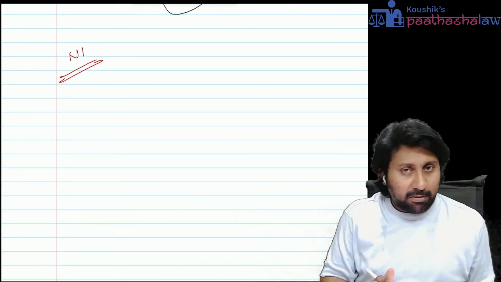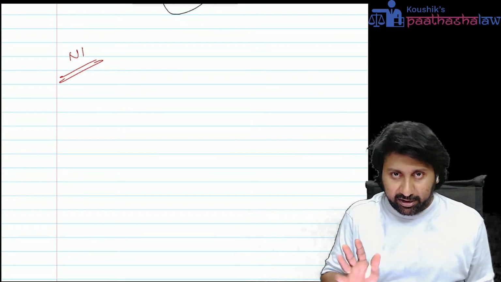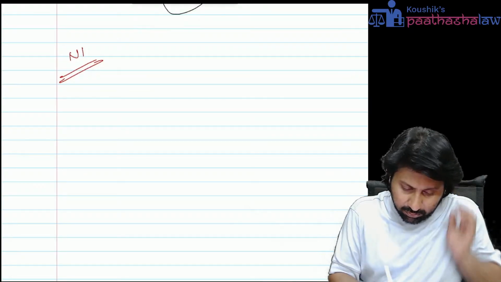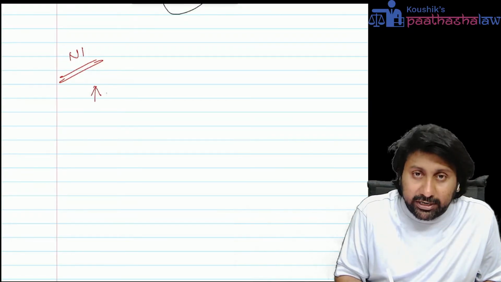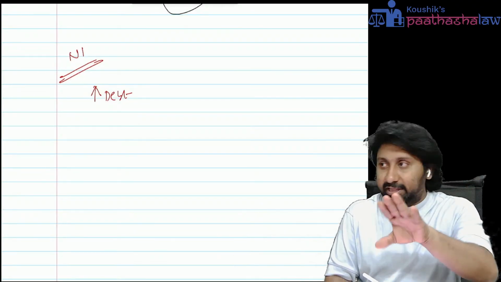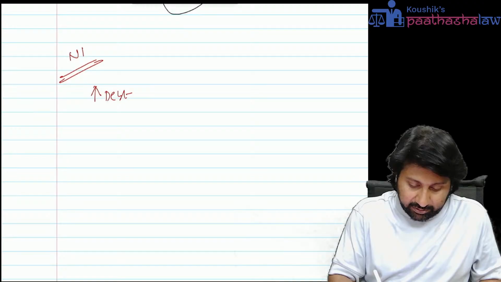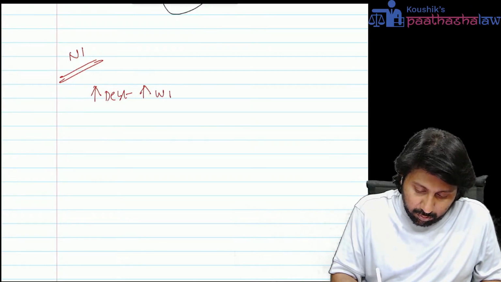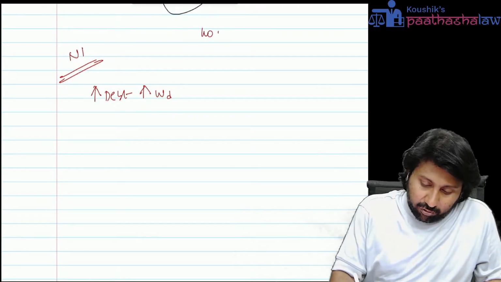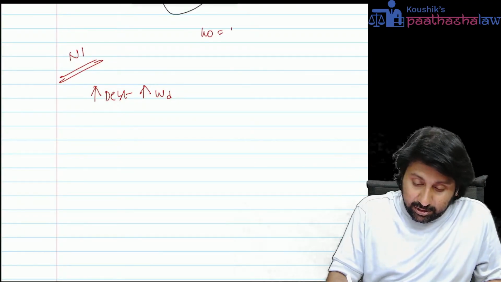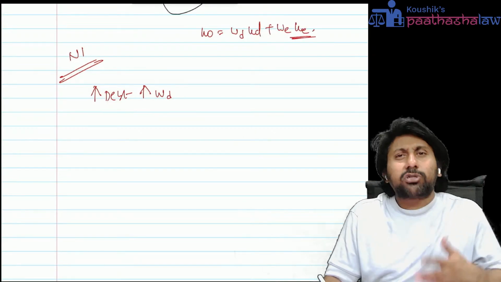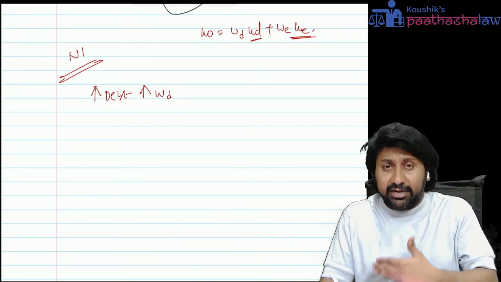Whenever I say net income approach, the assumptions are very clear. Let me tell you the theory idea. More debt in the capital structure, like 100 rupees, 80 rupees debt to 20 rupees equity. More debt in the capital structure means more will be the WD, the weight of debt. KO, the total cost of capital, the WACC, is WD into KD plus WE into KE. KE will always be costly. KD will always be relatively cheaper.